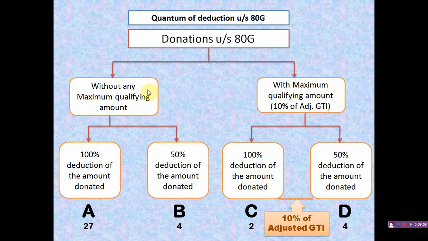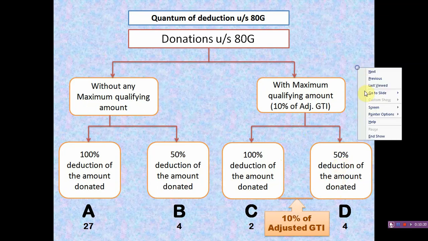Again, the without-limit donations are classified into two categories: 100% deduction and 50% deduction. In the same way, with a maximum qualifying amount, there are again two categories of deduction: 100% deduction and 50% deduction.